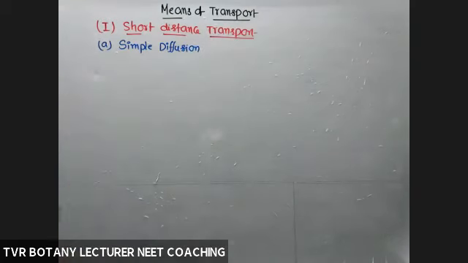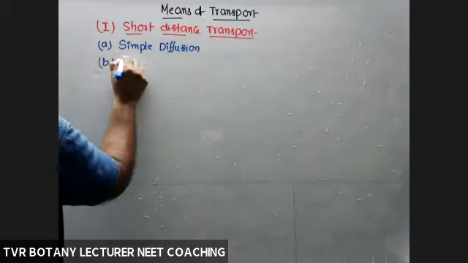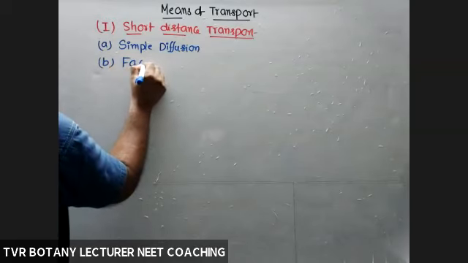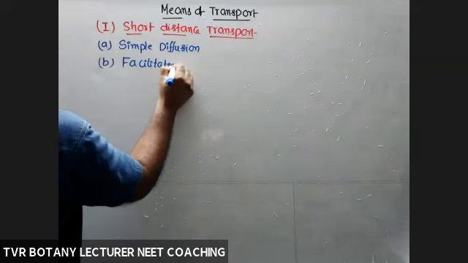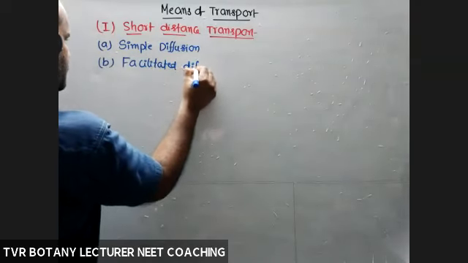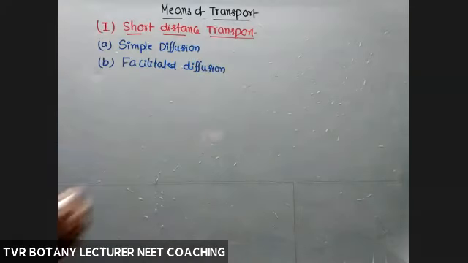You can take this one as diffusion also, simple diffusion or diffusion. Second one, facilitated diffusion. So short distance transport takes place by means of either simple diffusion or facilitated diffusion.